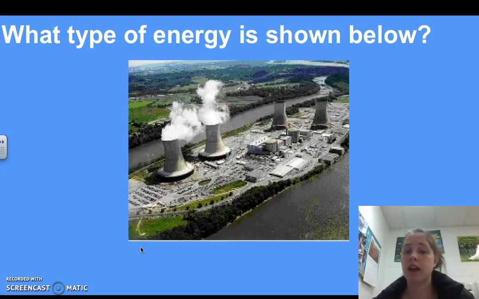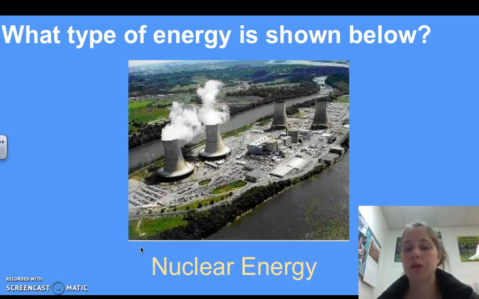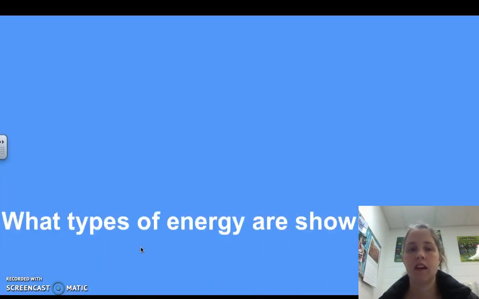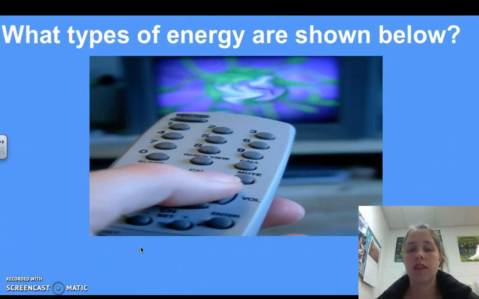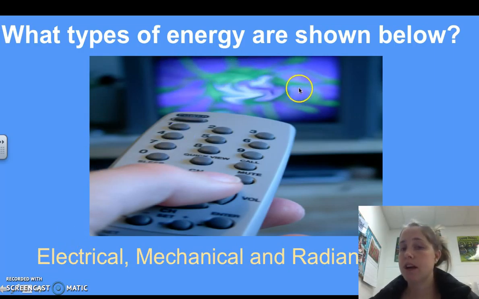What type of energy is shown there? Well, that is a nuclear power plant, so obviously it's going to be nuclear energy, the splitting of atoms in order to produce large amounts of energy. What types of energy are shown there when we turn on or off or change the channel in our TV? Go ahead and pause it, write down what you think. So electrical energy, because we have electricity flowing into the TV, is giving off light, so radiant energy. And mechanical energy, because we are moving our finger from one button to another. So those are the three that you will get in that picture.